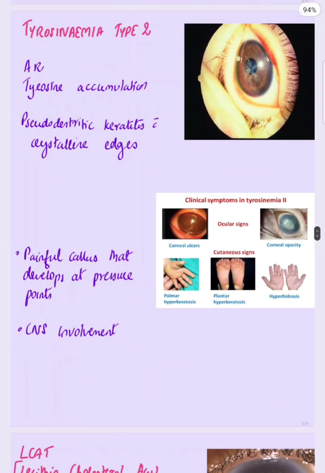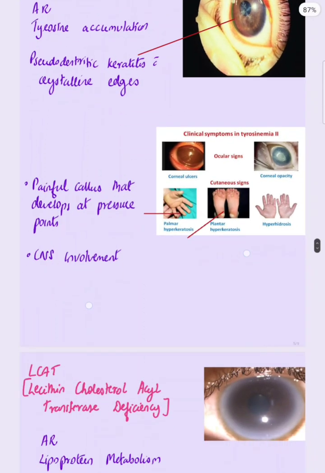Tyrosinemia type 2. Its inheritance is autosomal recessive. Enzyme deficiency will lead to tyrosine accumulation. In the cornea it is characterized by pseudodendritic keratitis. These are pseudodendrites with crystalline edges. In systemic manifestations, the patient will have a painful callus, which develops at pressure points. There will also be CNS involvement.